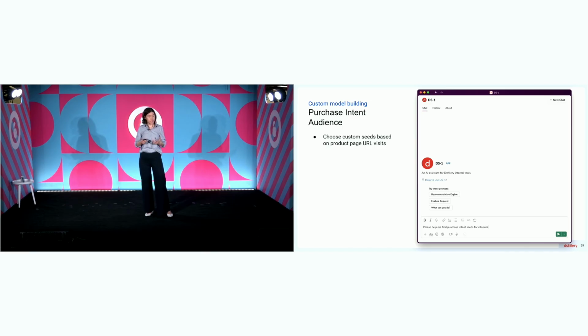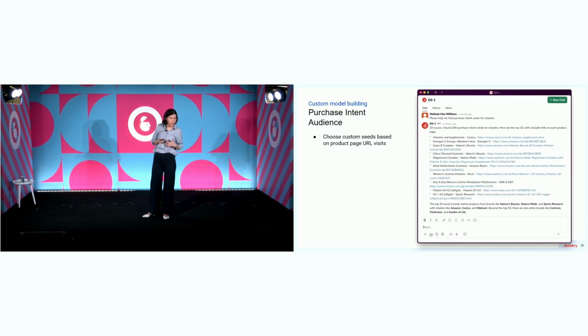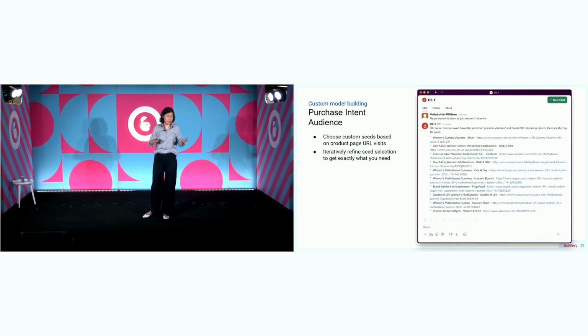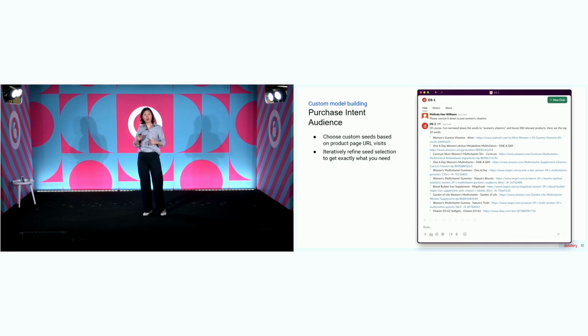One more example. This is an audience building example. This is in a case where the seed is a product purchase interaction, so I can say, help me find purchase intent seeds for vitamins. It then searches through our panel data for product pages that match what I'm looking for. It found me all these vitamin pages. What I like about this agentic interface is that I can interact with it super easily. So I can look at this and say, actually, please narrow it down to women's vitamins. That's more what I'm looking for. And it spits right back another set of results. The fact that iteration is so quick really lowers the barrier to iterating, which gets you more customized results and better results, just by virtue of it being faster and more accessible.